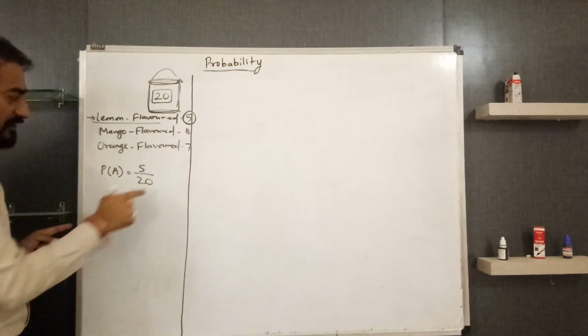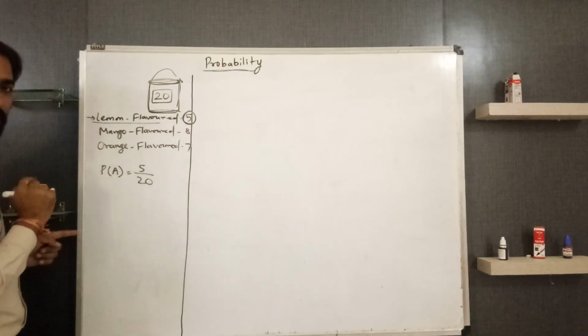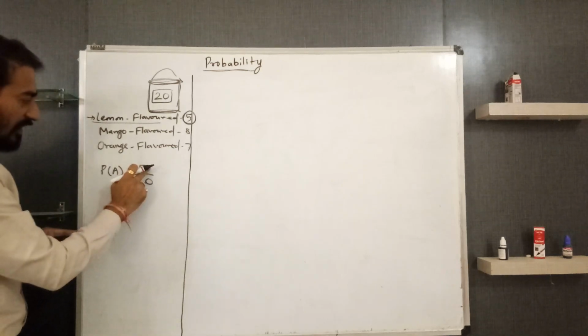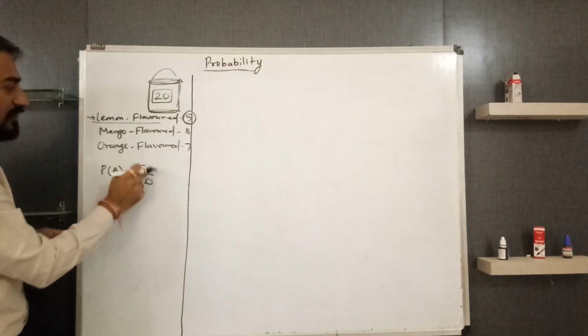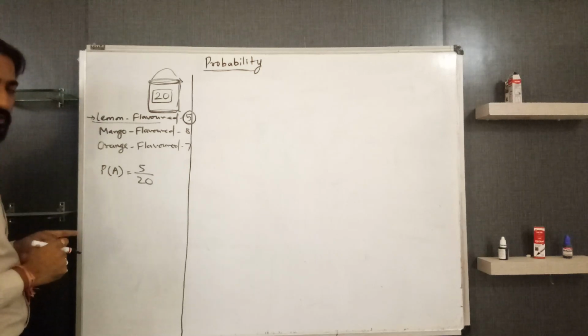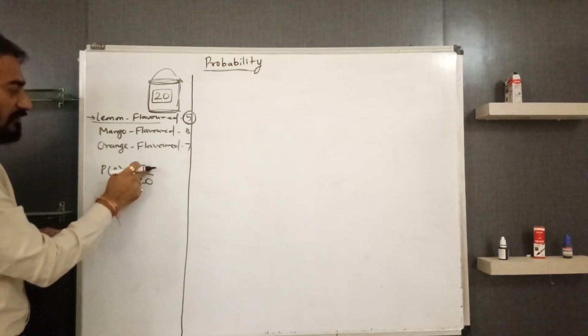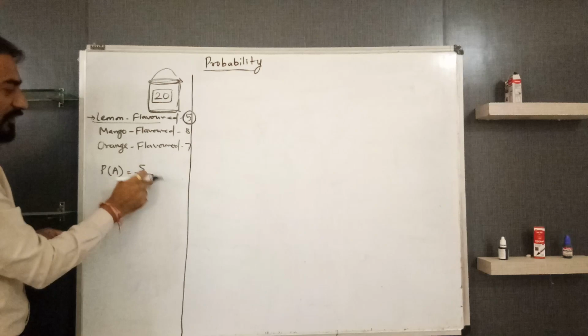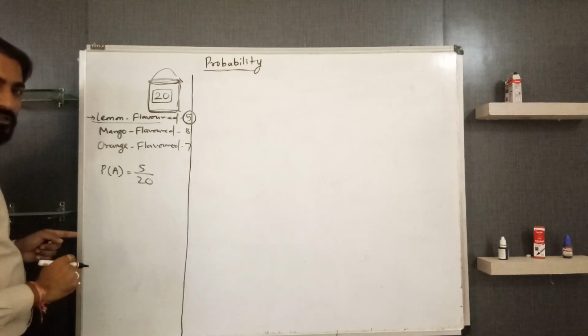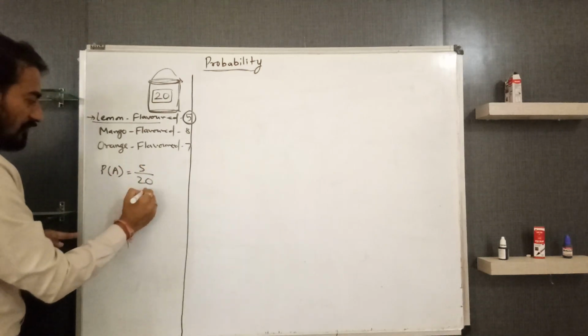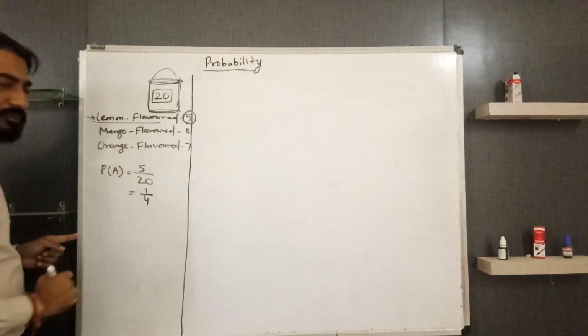Now, can we say it is the final answer? No. Why? Because 5 and 20 are not co-primes. 5 and 20 are divisible by one common number, and that is what? Yes, it is 5. So you will get 1 by 4.